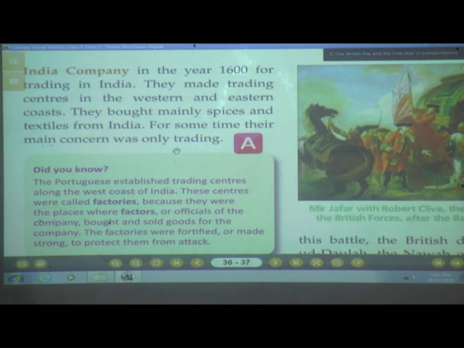If we start ruling over this country, then all the money and all the resources will be under our control. So earlier their only concern was to do trading with India, but later on they started ruling over our country.